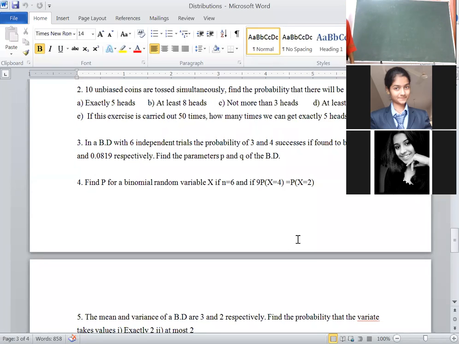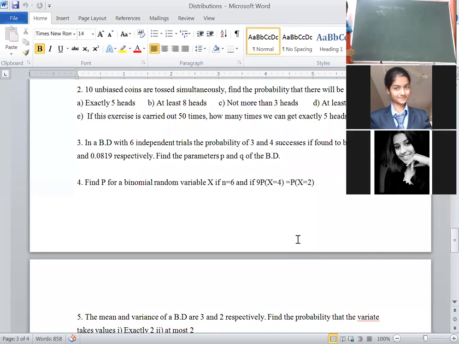Okay, what they asked: find p for a binomial random variable x if n is equal to 6, then the corresponding probability is given. What is given? 9 into probability of x is equal to 4 is equal to probability of x is equal to 2. You know the formula. How many trials have they given? The n value is given as 6 clearly.